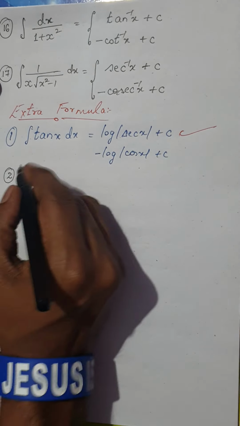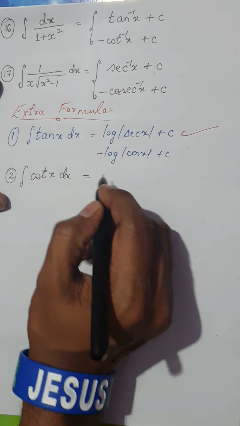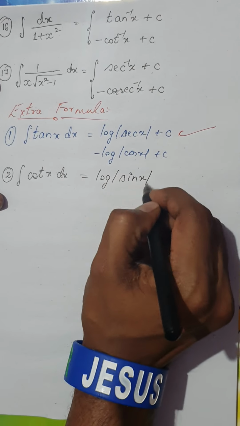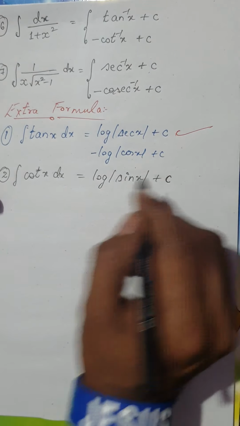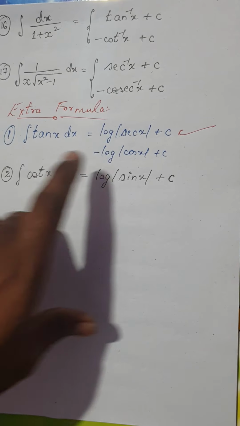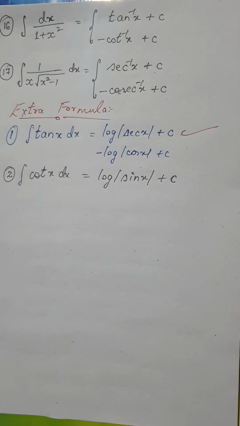The second one is the integral of cot x. The integral of cot x is log of mod sin x plus c. Log of mod sin x is the integral of cot x, and log of mod secant x is the integral of tan x.